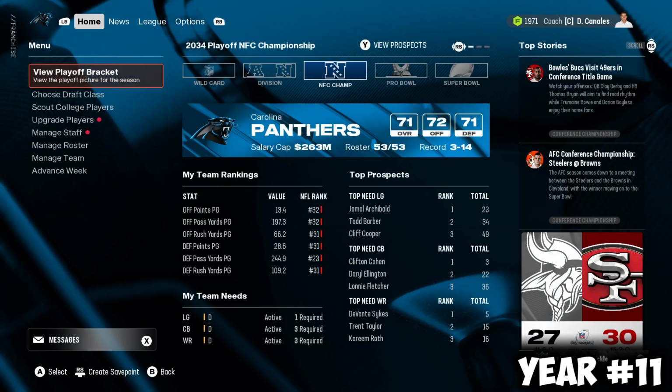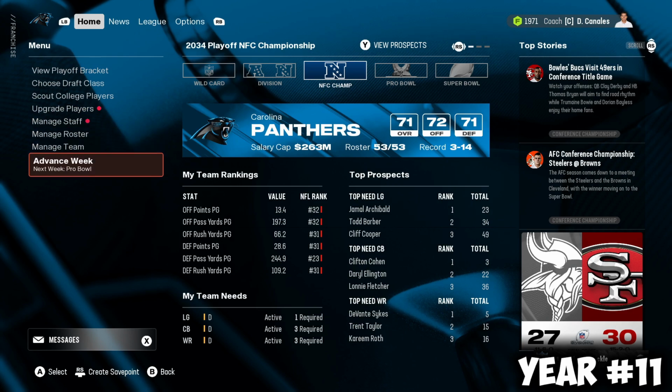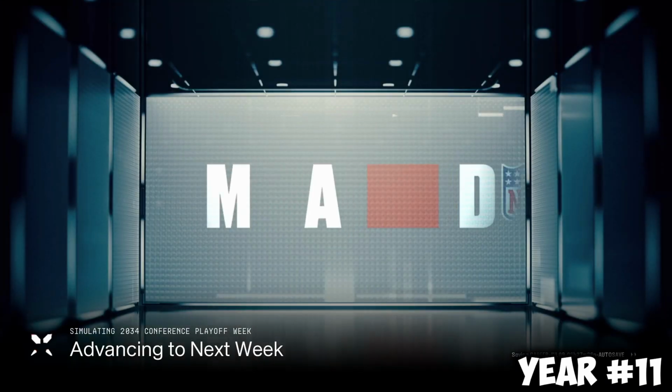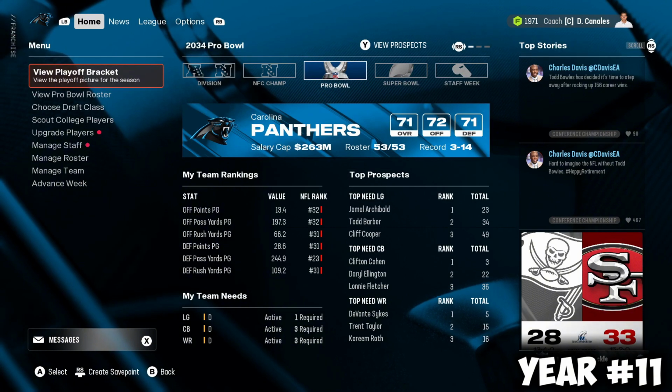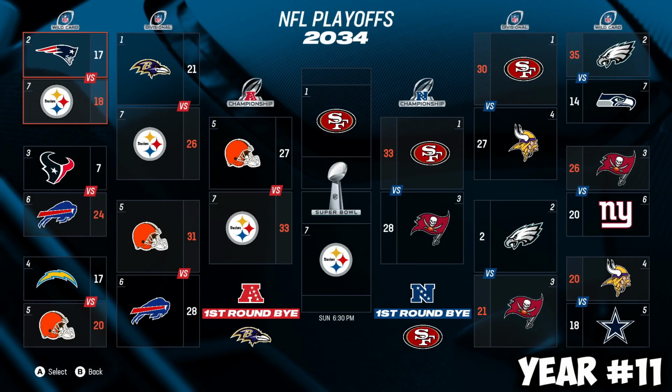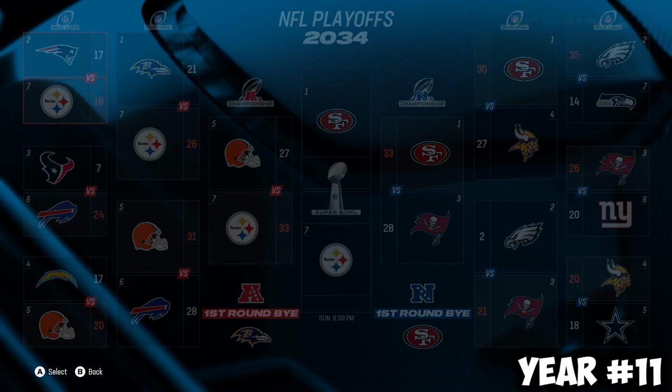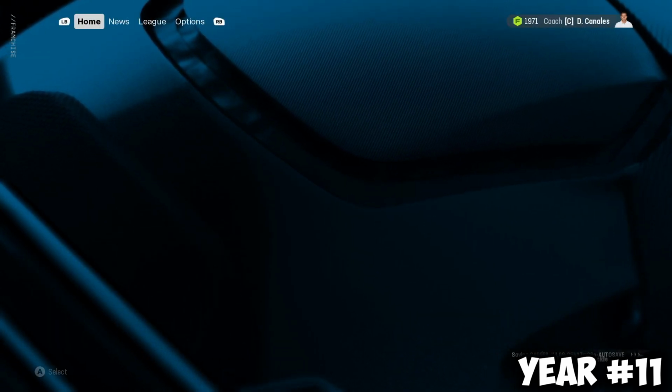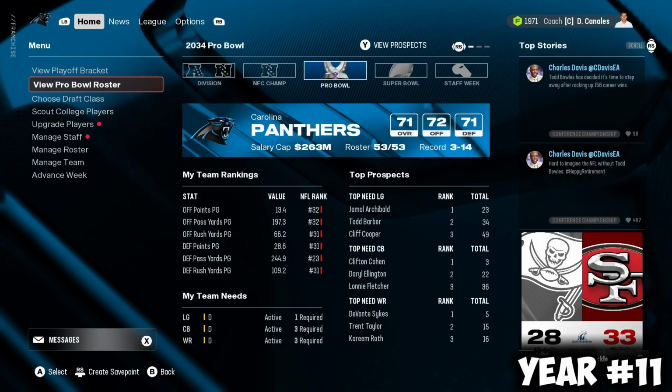We could make another Super Bowl appearance if we beat them. If not, Pro Bowl is still on the table. And looks like we lost 33-28. It's going to be the Niners versus the Steelers. That's a good matchup. Historic matchup in terms of Super Bowls totals that they have.